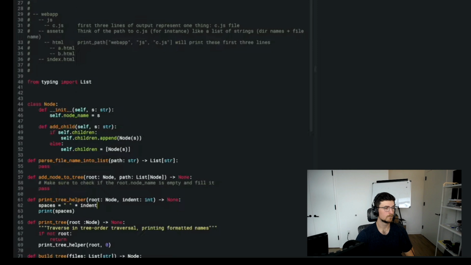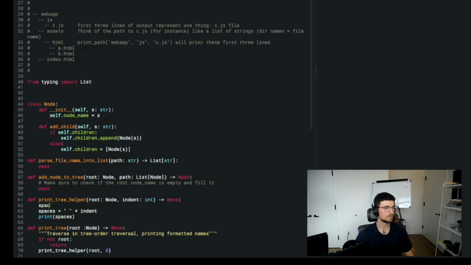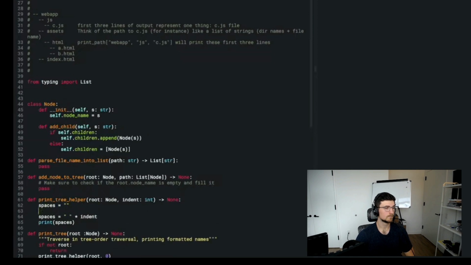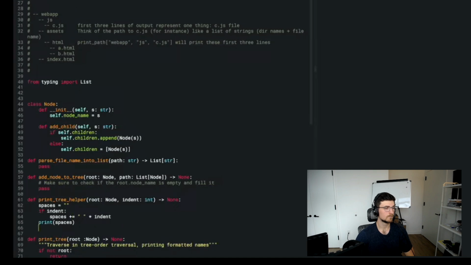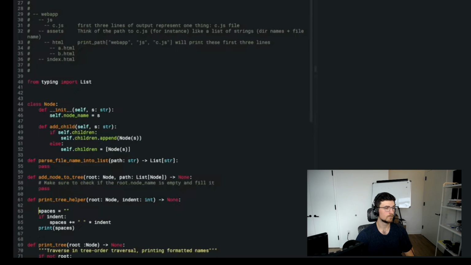Or rather, let's say spaces equal to nothing, and if indent, spaces plus equals that. And then I'll print spaces. And I mean, probably this should be extracted into its own little function, but we could do that if we want to. All right. Now, print dash dash.